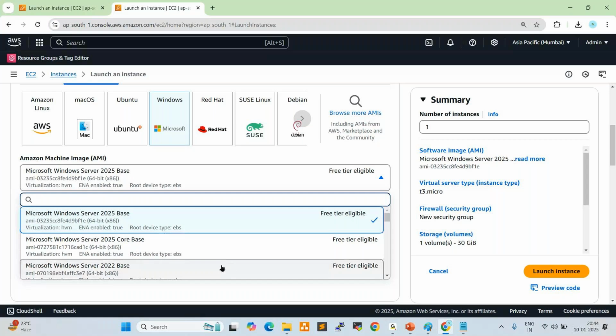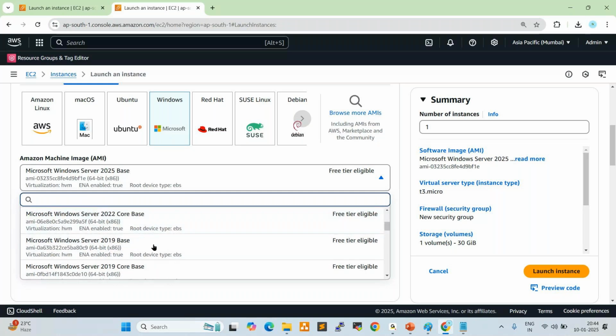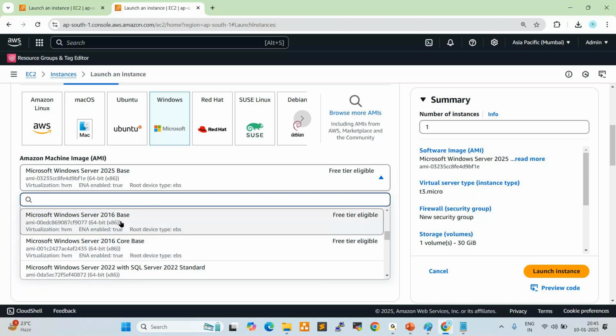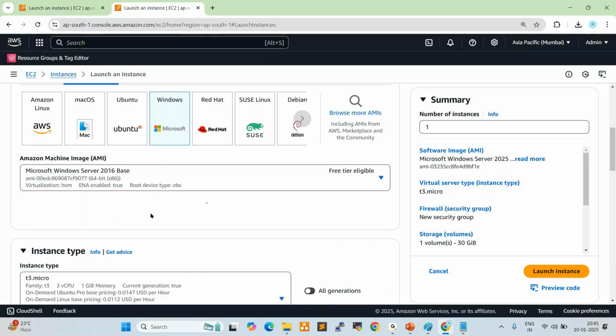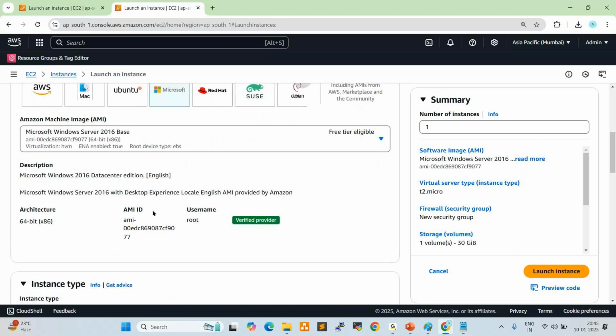Don't select 2025 or 2022. Better to use 2019 base or 2016 base, because we are using T2 micro, one CPU, 1 GB RAM. That is why 2016 base is the better choice. Select this.